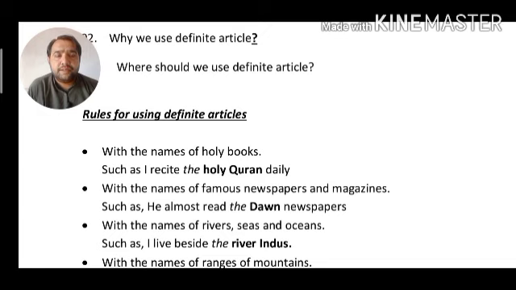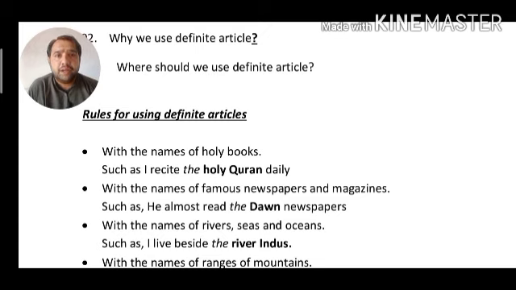The first rule is that the definite article will be used with the names of holy books, either they belong to Muslims or non-Muslims, when they are used in different sentences. For example, in this sentence we have mentioned the name of a holy book: I recite the Holy Quran. Here the bold word Holy Quran is added with the definite article. Why?